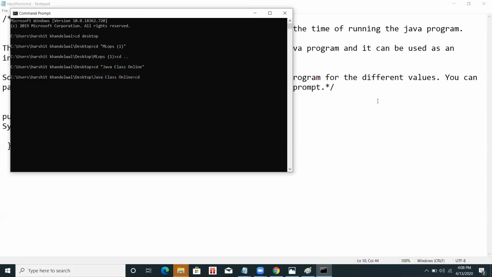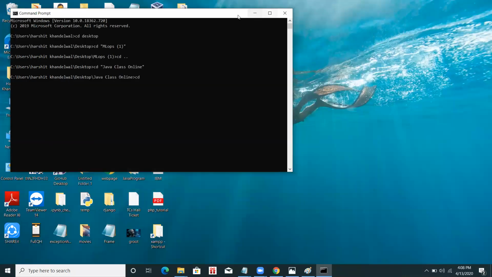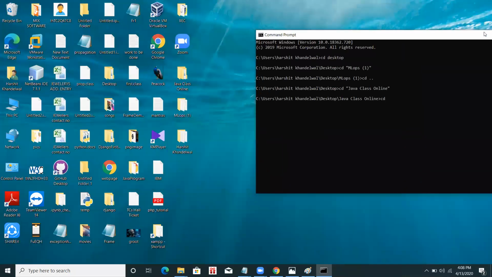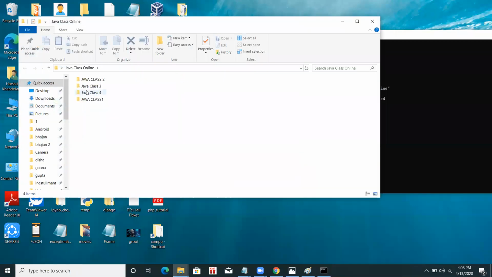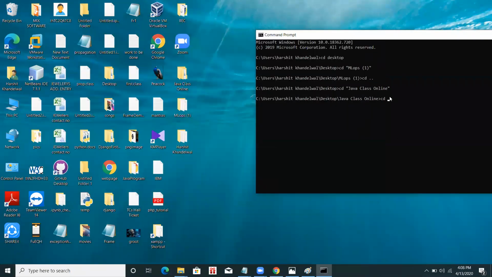Just wait a minute, I have to look at the folder where I have kept this. Java class online, okay, Java class 4, that is simple. Now I'm going to compile this.